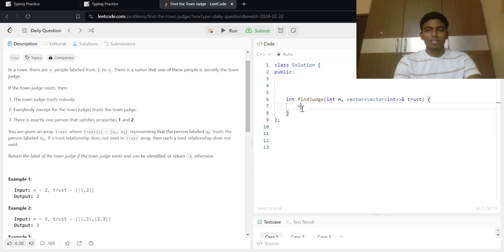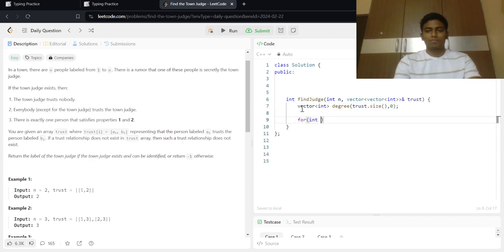So let's code that. Let's take a degree vector of int, with size and initial value 0.